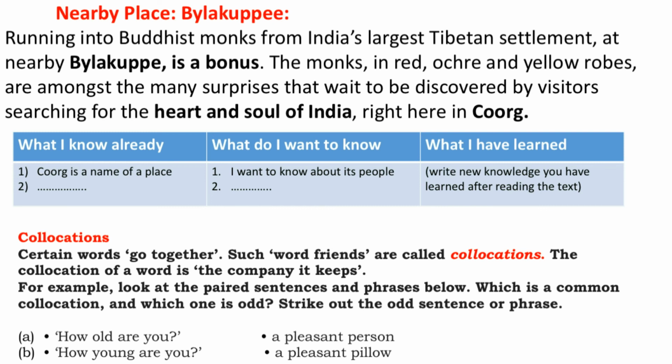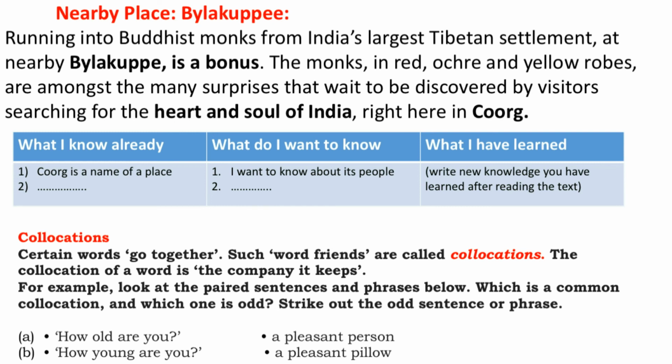For example, look at the paired sentences or phrases below. Which is a common collocation and which one is odd? Strike out the odd sentence or phrase. So there are 2 sentences given. For example, the first one, how old are you and how young are you? What do we use? We use the first one, obviously. How old are you? Because these words always come together, just like friends. We never say how young are you. So this is a collocation.